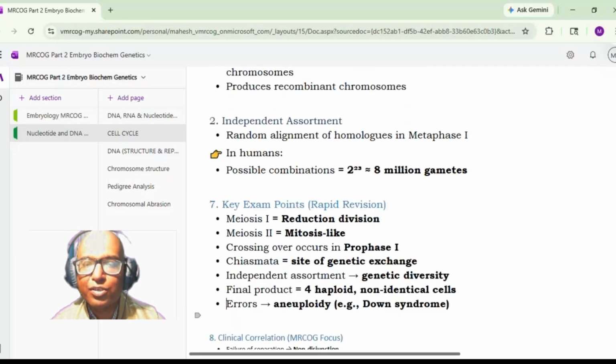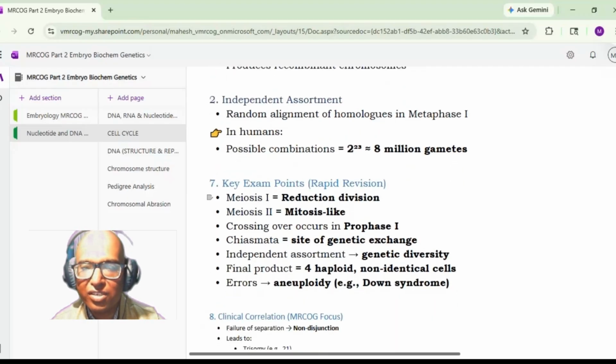From the examination point of view, meiosis 1 is a reduction division. Meiosis 2 is a mitosis-like division. Crossing over happens in prophase 1. Chiasmata is the site of genetic exchange. Independent assortment leads to genetic diversity. And the final product is 4 haploid non-identical cells.